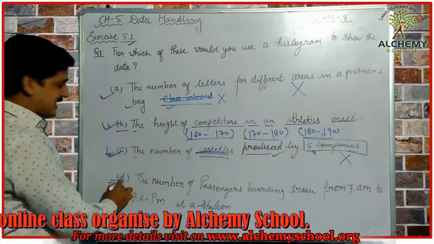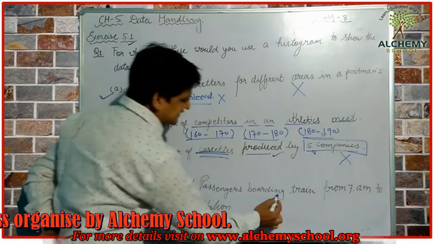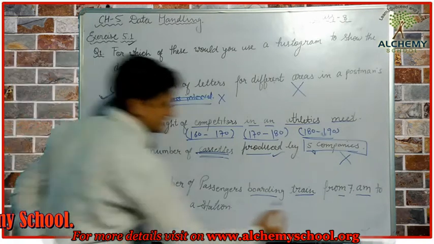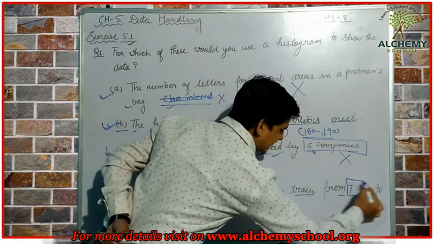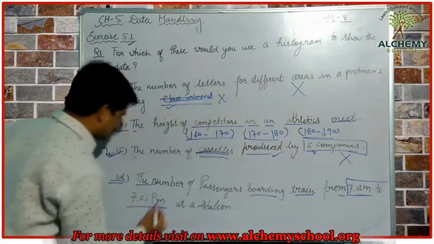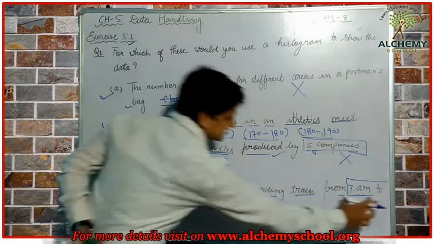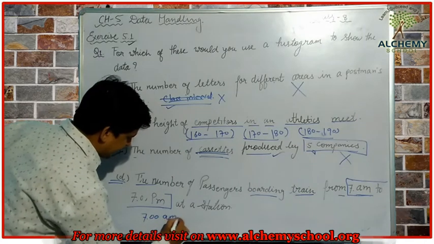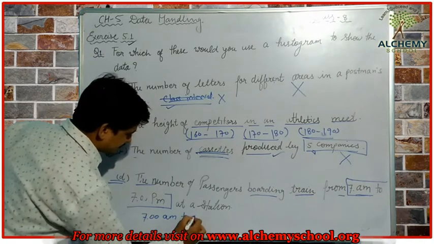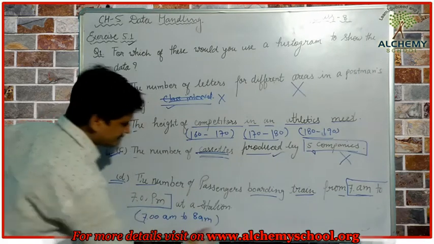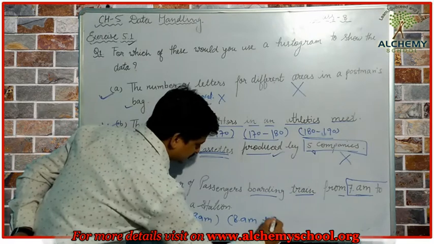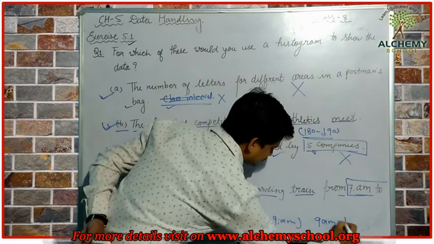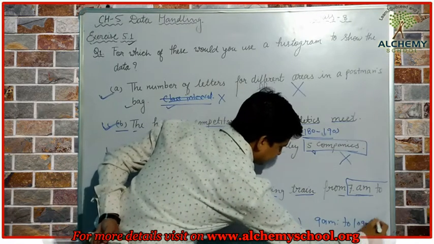Let's examine the last one. The number of passengers boarding a train from 7 a.m. to 7 p.m. So we can see here a series of time is given, from 7 a.m. to 7 p.m. We can divide this given time into class intervals, like 7 a.m. to 8 a.m. This is one class interval. 8 a.m. to 9 a.m. This is another class interval. 9 a.m. to 10 a.m. Okay, this is another class interval.